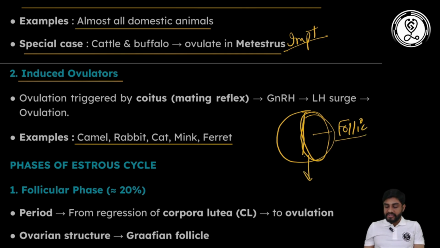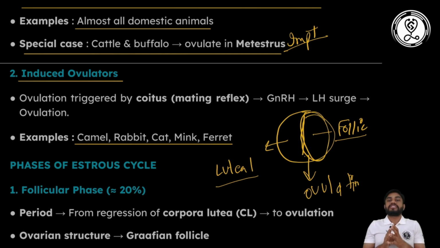Suppose in the middle of the estrous cycle there is ovulation. After ovulation, the egg departs, and whatever remaining structure is there acquires the shape of a lutea. That is known as the corpus luteum, which is why the second phase of the estrous cycle is known as the luteal phase. This is how the estrous cycle is divided, and we will discuss them one by one.